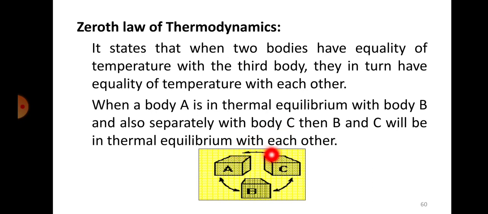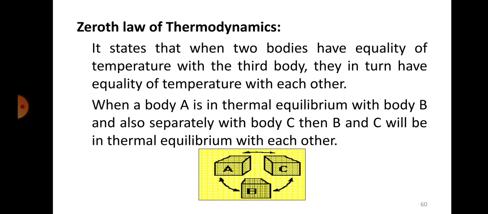Let's say there are 3 bodies here, A, B and C. Now let us say that body A and body B are in thermal equilibrium with each other, and body A and body C are also in thermal equilibrium with each other. So it is understood that B and C will also be in thermal equilibrium with each other.